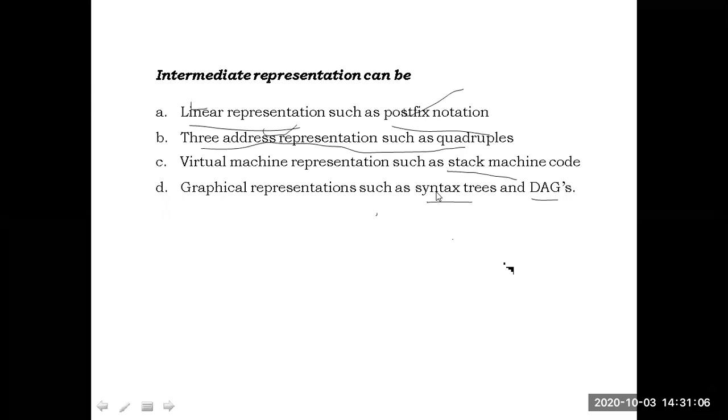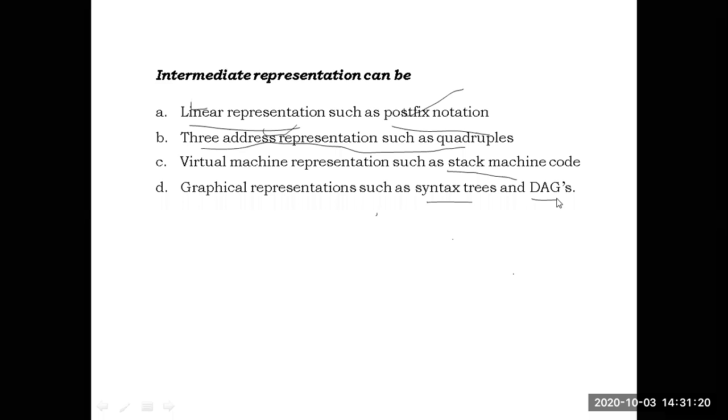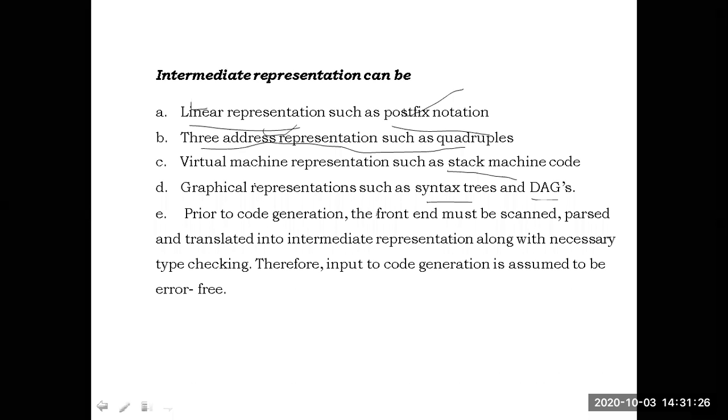మర్చిపోయారా DAG? Anybody? Yes, exactly. Very good. Directed acyclic graph. Okay. One more representation of intermediate code is the intermediate code can be in the form of syntax trees and directed acyclic graphs. DAG representation. That is the one more representation. Okay. These are the various representations.